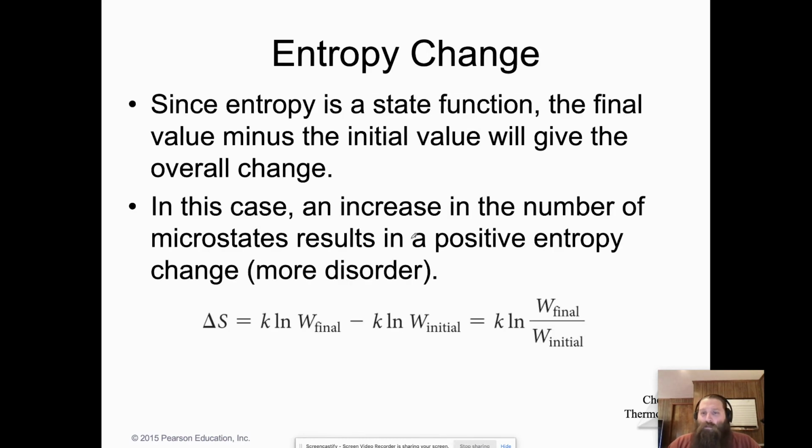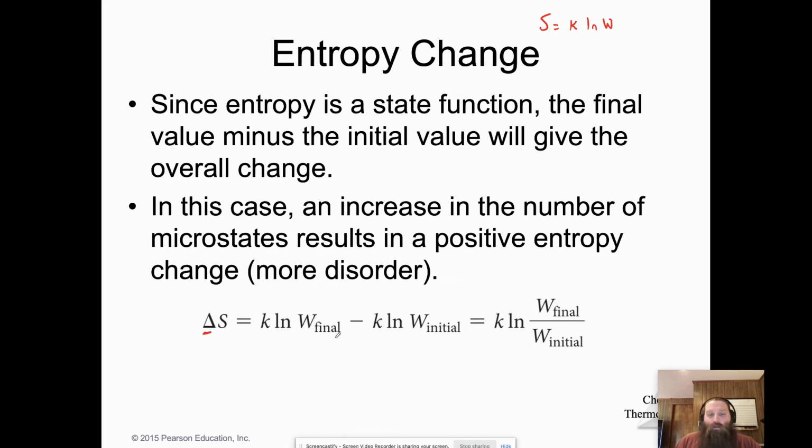So since entropy is a state function, looking at entropy in the microstates, the final value of entropy in a system minus the initial value is going to tell you the overall change. So if we want to look at how that relates to that Boltzmann equation we just looked at, now we're just going to change from what we had before, right? We had S equals k ln of W. Well, now we're going to add the delta.